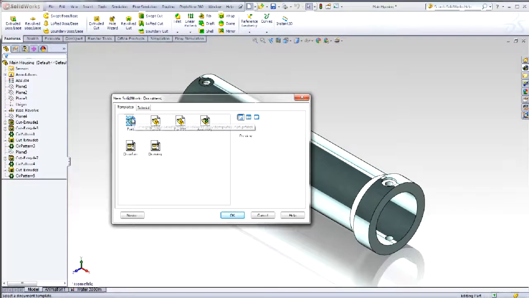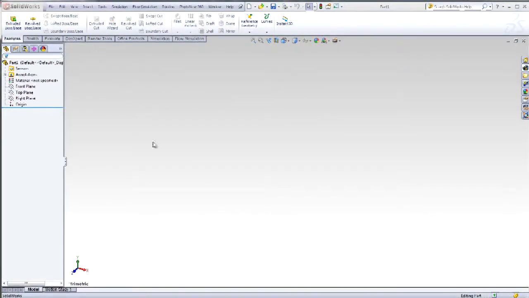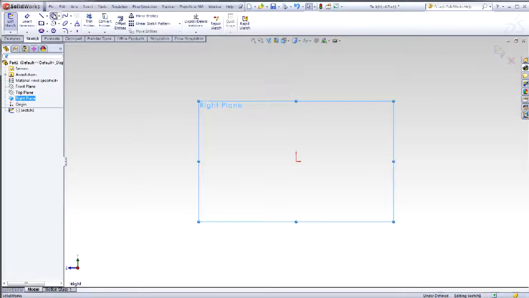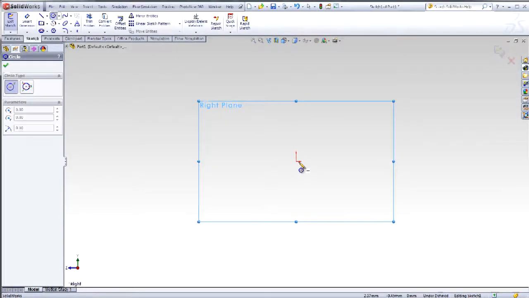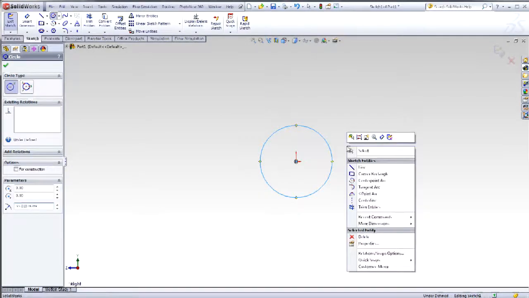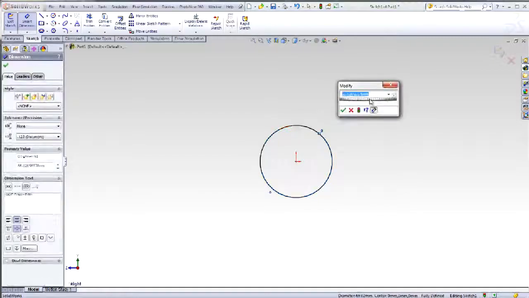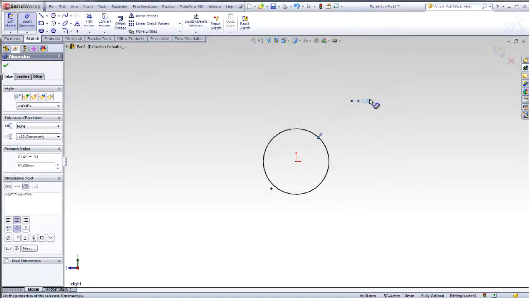Select on Part, right-click on the right plane, and select Sketch. This opens up a sketch on the right plane. Click Circle. Select the origin, drag outward to the right. Right-click Smart Dimension. Select the circumference of the circle, click a position outward, and enter a dimension. The black sketch is fully defined.